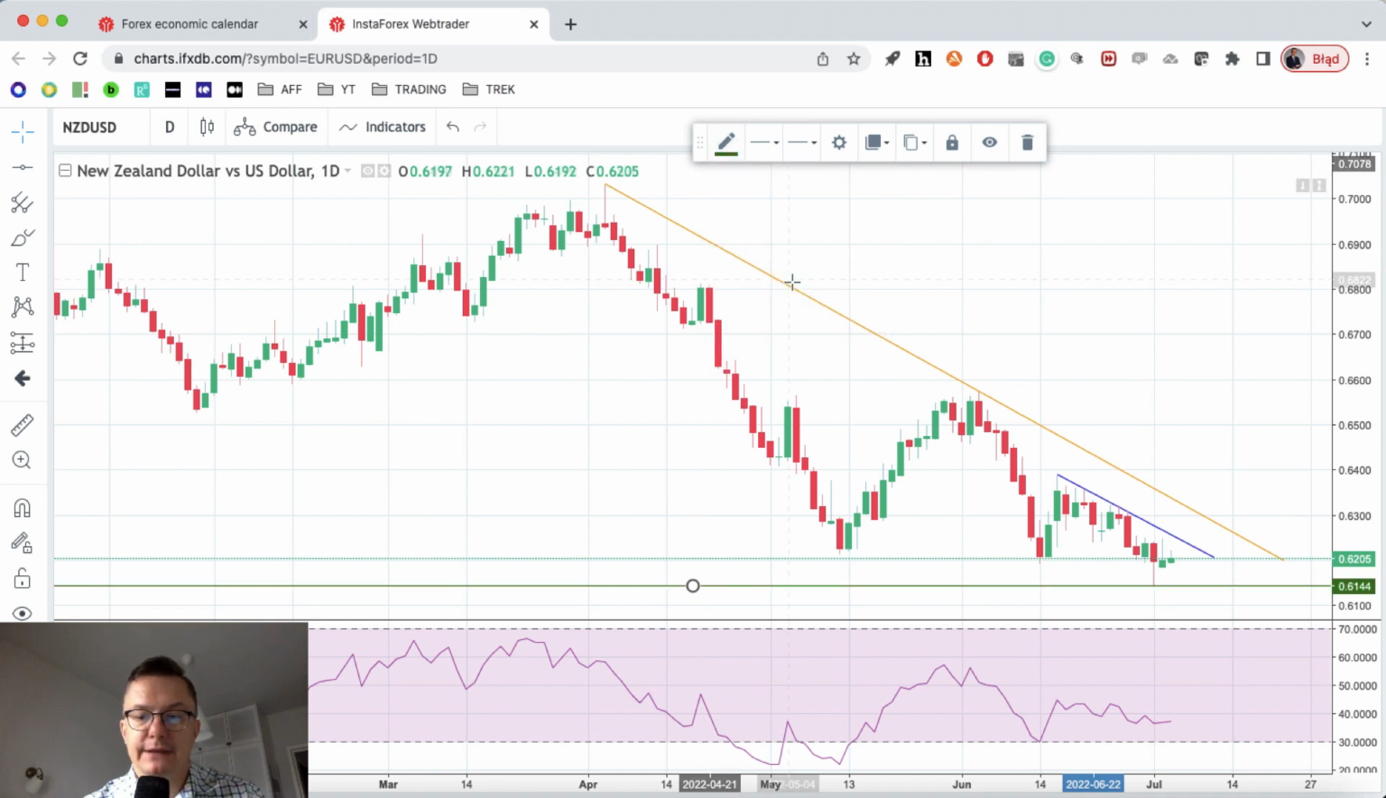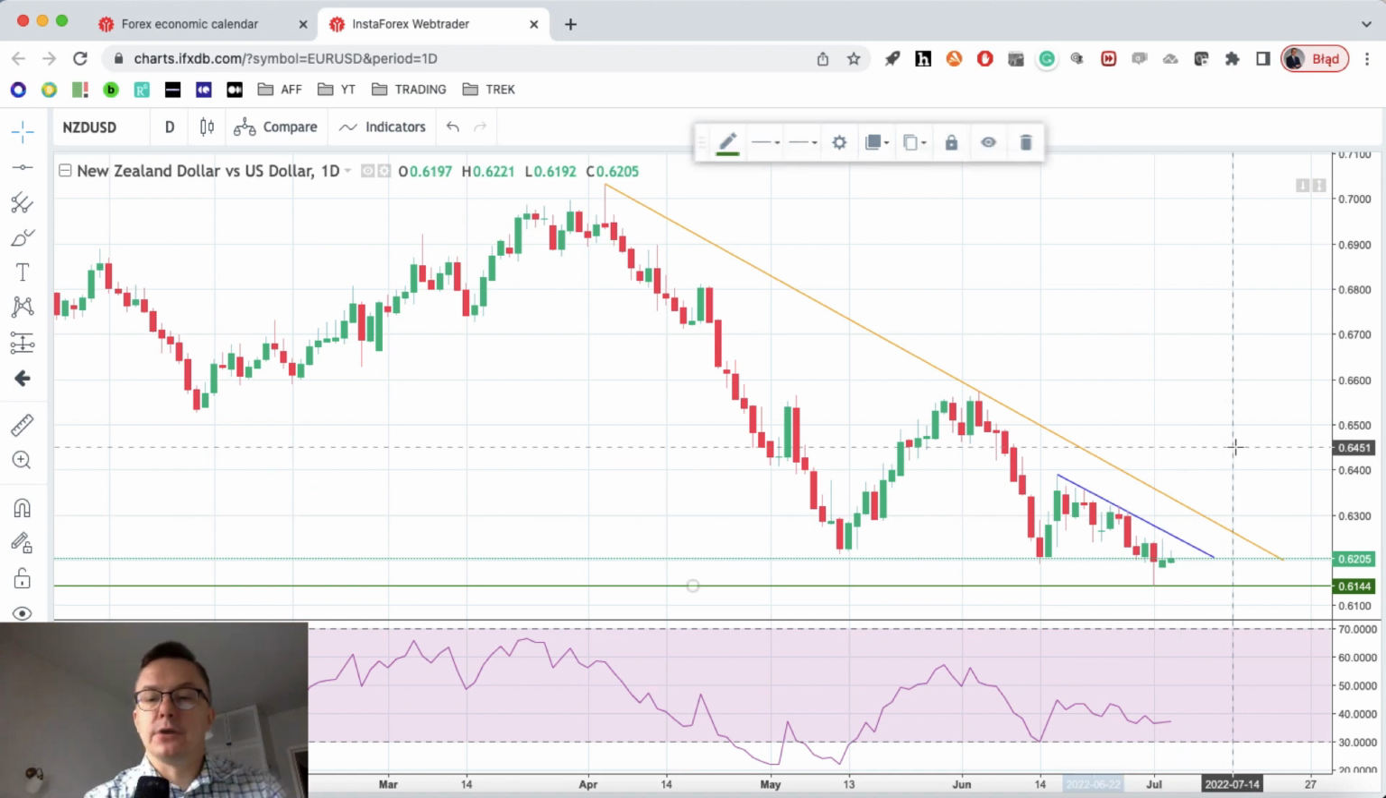However, please notice the fact that RSI is under the level of 50. Of course, the current level is 37. Market looks heavy. Momentum is negative. Sentiment is negative. So we should expect this market to go way lower than it is right now.